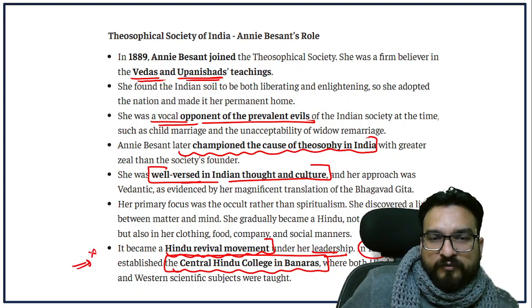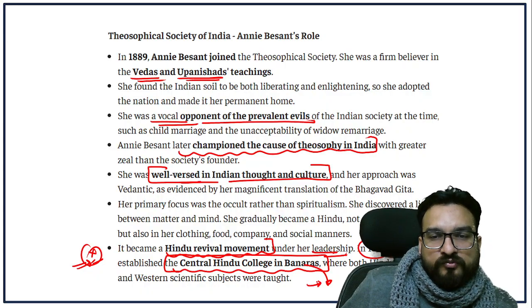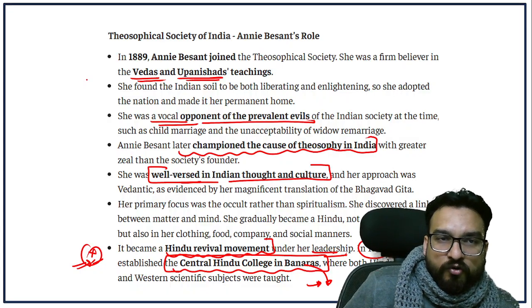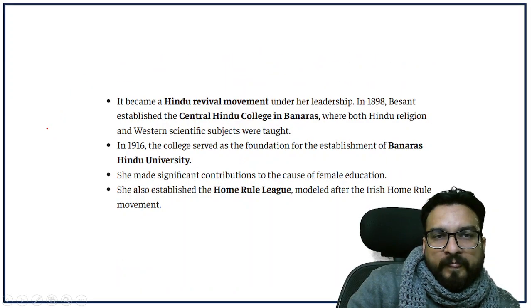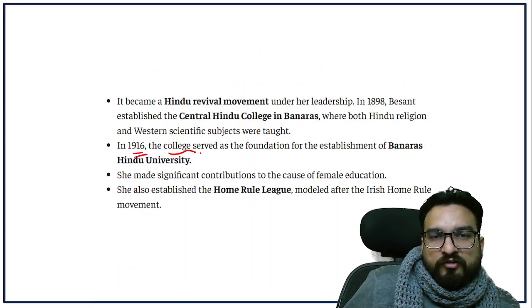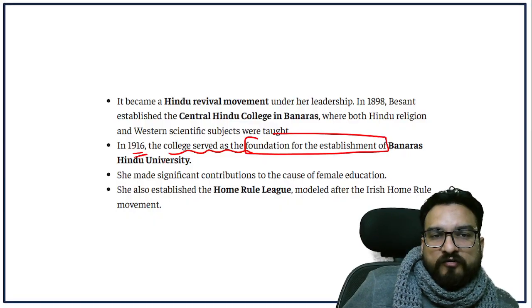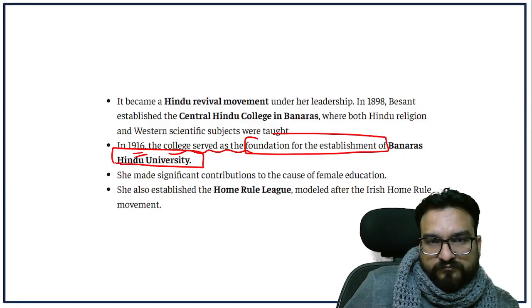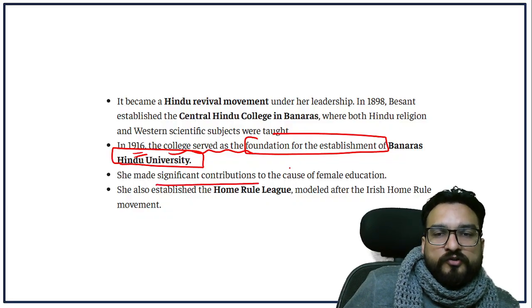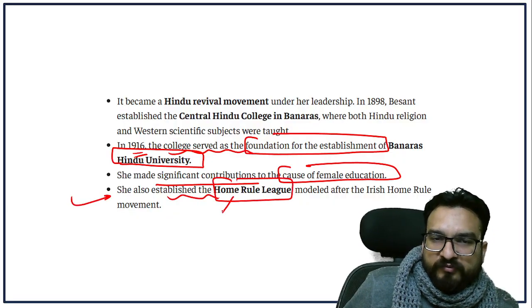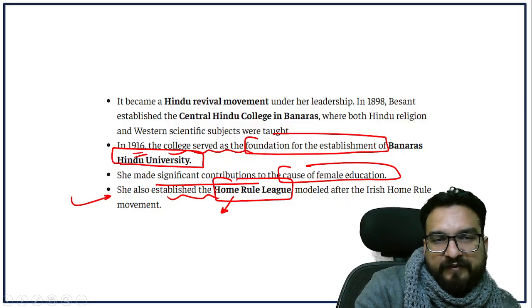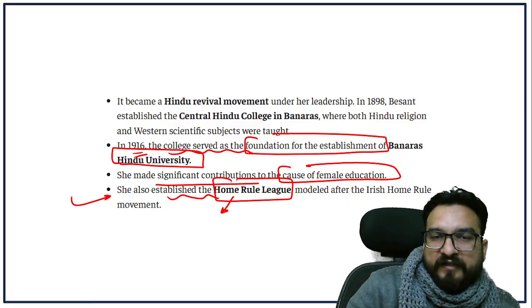Over here, very important point for prelims, guys. 1898, the Banaras Hindu University, which is now known as BHU, right, was established by Annie Besant, where she also got politically active later on during the 1900s onwards, right. So you will see that in 1960, the college served as the foundation for the establishment of Banaras Hindu University. She made significant contribution to the cause of female education also, and politically she was active in the Home Rule League movement, which we have studied separately. Right. So this was one movement which was very important too.